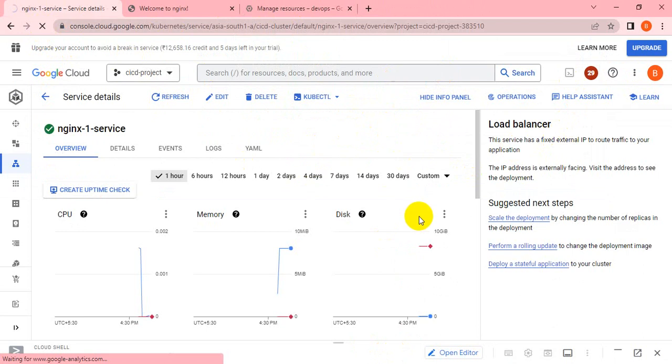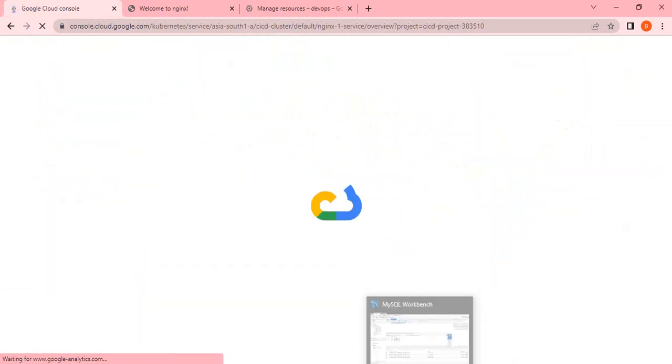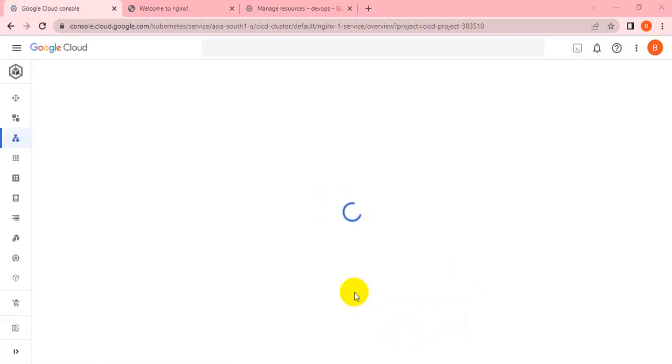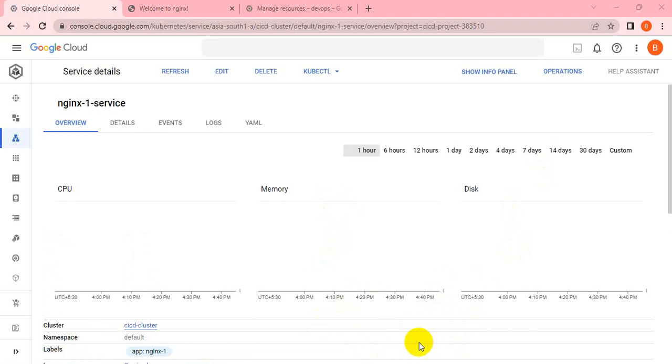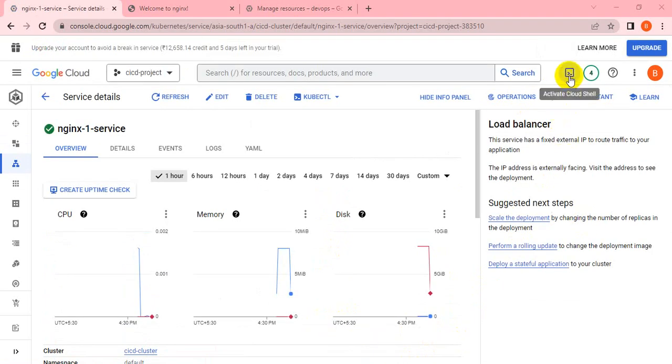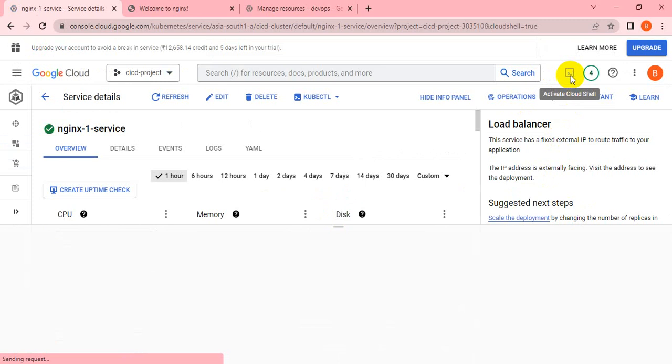Let me reload the page. I think this Cloud Shell is not opening for me, or it is open. Okay, let me double check. I think it was below on the page. Let me just refresh it and we can see. If it's not opening, then I can open it again. Yeah, let me activate the Cloud Shell again.